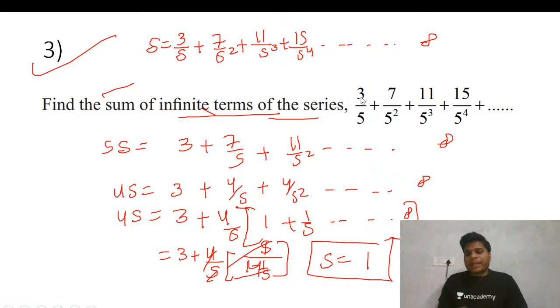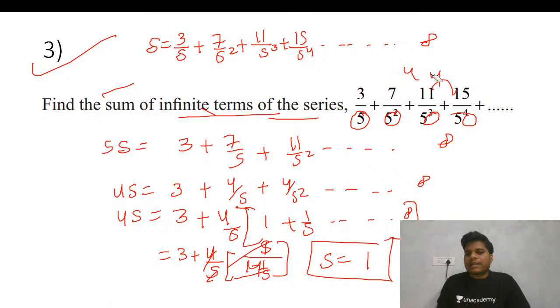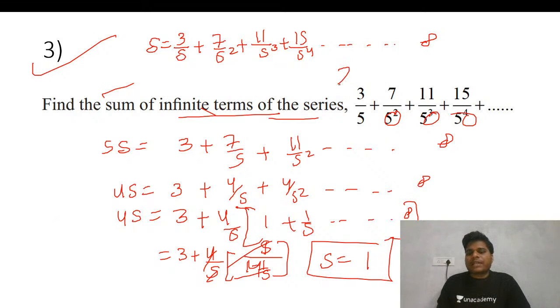So suppose this difference, how do I find that this is AGP? See, these terms are in the GP, whereas these terms are in the AP with the 4. Sometimes we also get two-step AGP. Here you can see this is directly in AP, but sometimes you get terms like this one. Here you get 3, 7, 11, and after that you get 4 and 4.